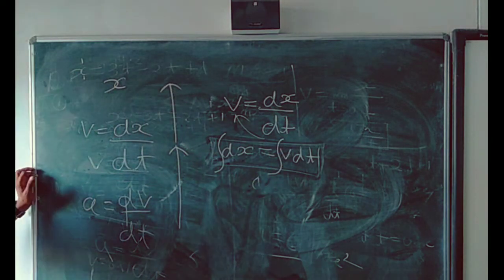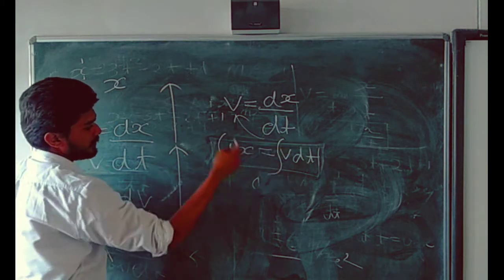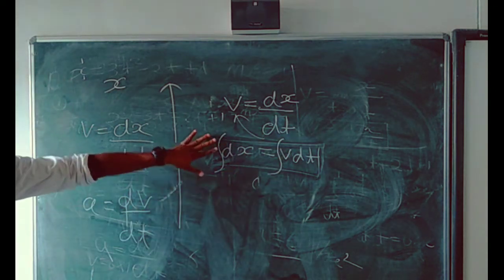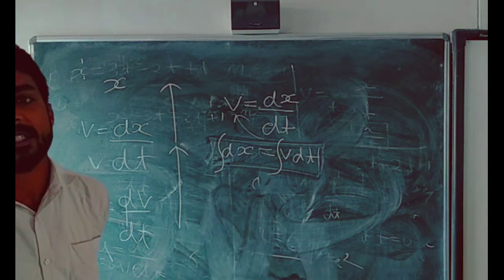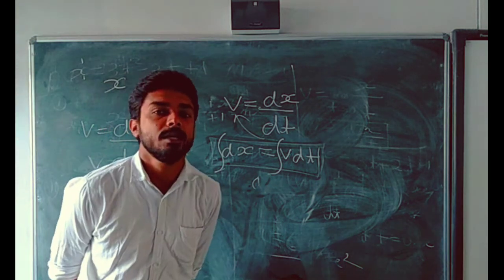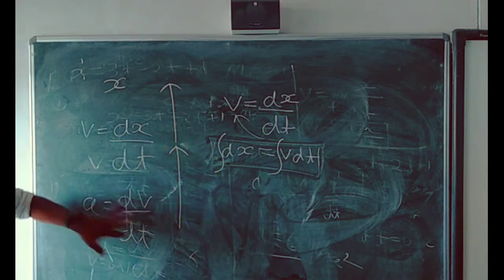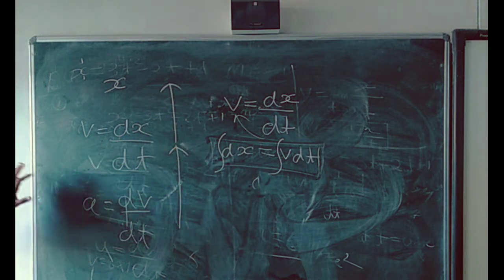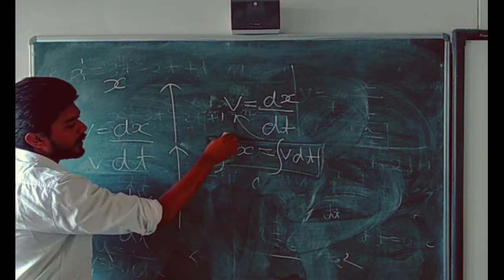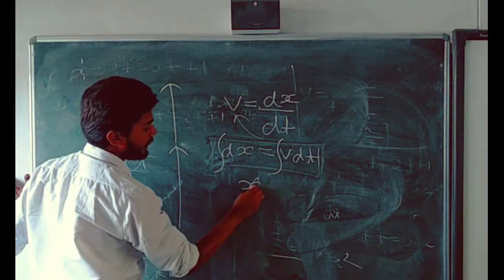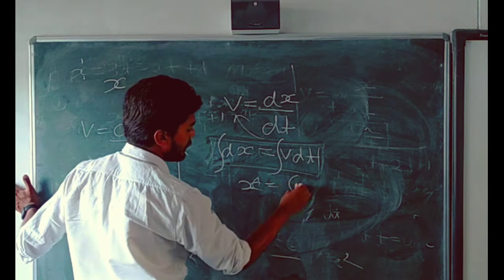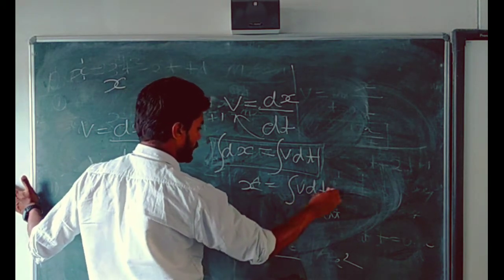This snake-like symbol is the symbol of integration, and math students will study it in detail in your class. Whenever you apply this sign, d will be removed from here. You will get x is equal to integration of v dt.